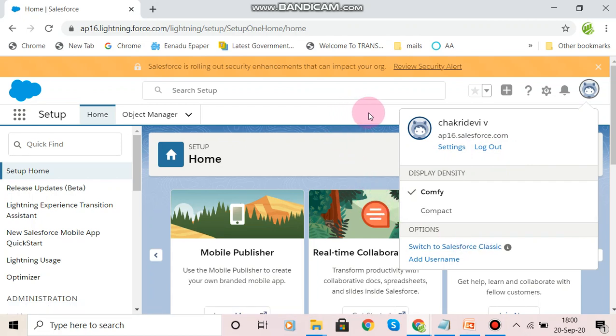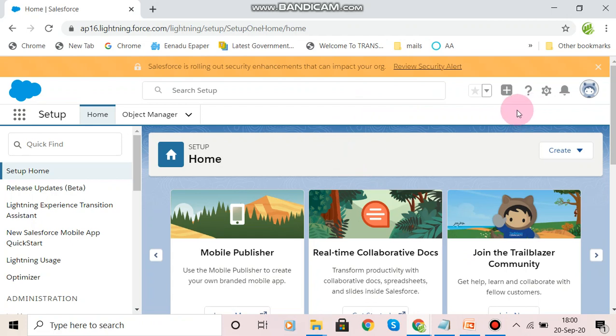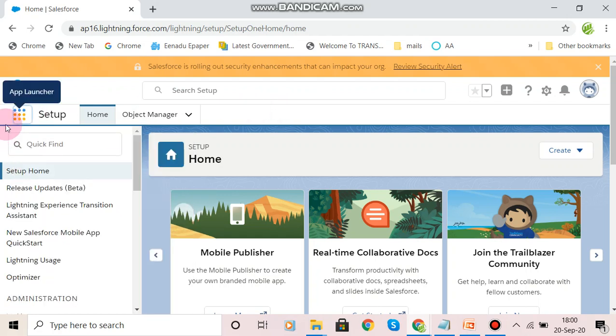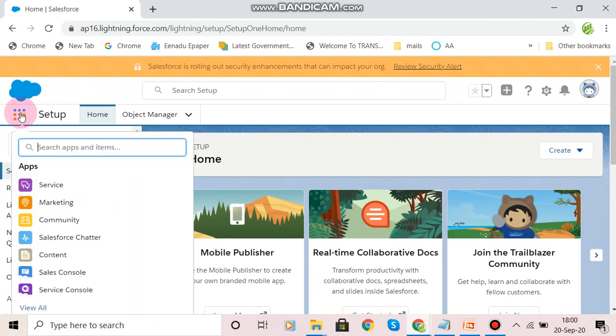Coming to the left side, these are the apps. When we click on this icon, we can open any app, and we can also create our own app, which is called a custom app. For example, click on Service.